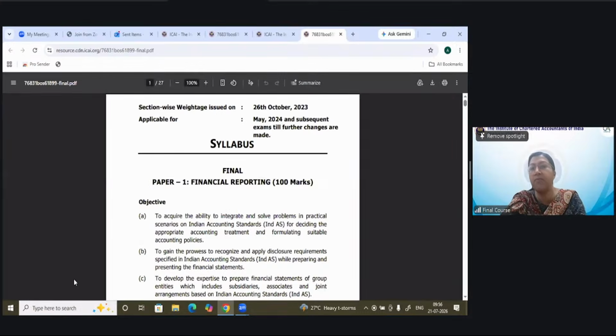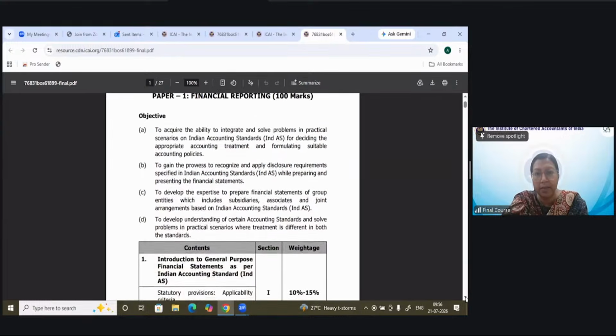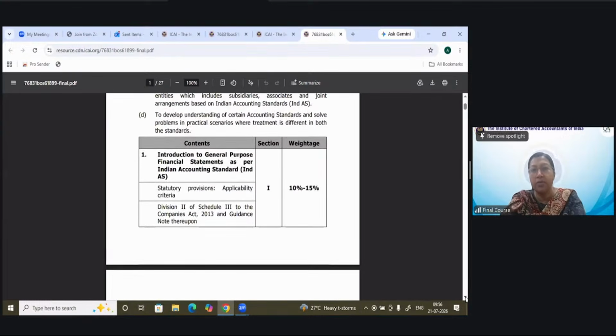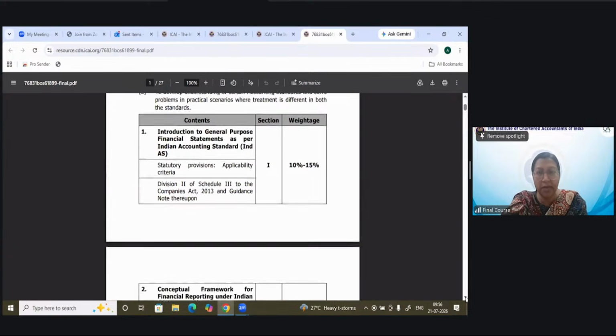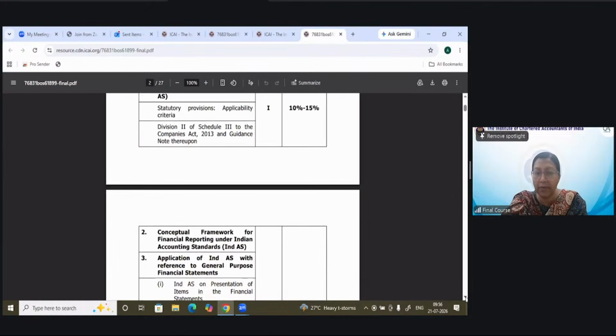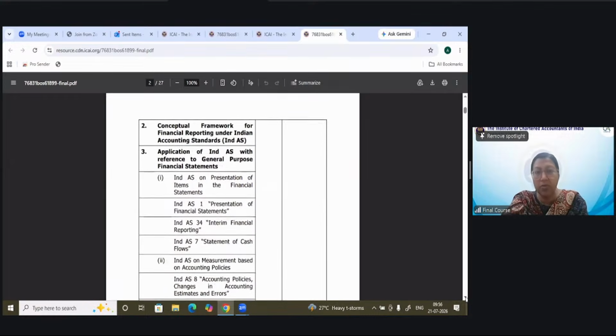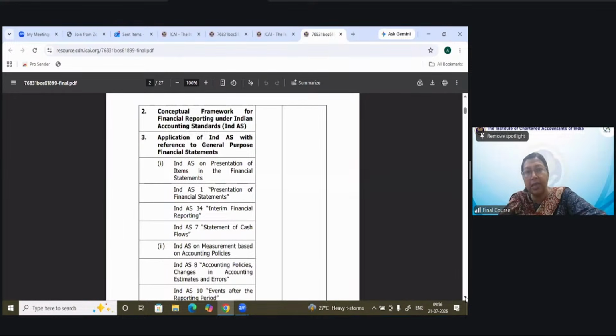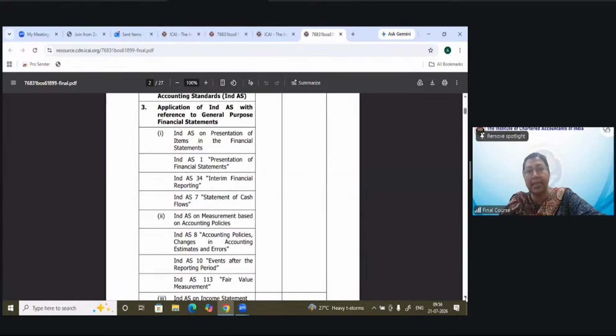We go to the final course. First is your paper 1, financial reporting. The section-wise weightage of this particular syllabus is there. See, section 1 carries your introduction to general purpose financial statements, which today we have covered in our first class. Then tomorrow, day after tomorrow, we'll be having the conceptual framework and then application of Ind AS. So here all these standards, Ind AS 1, 34, 7, 8, 10, 113 and your conceptual framework, are covered in your section 1 weightage.